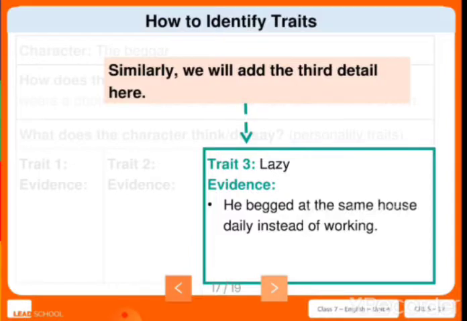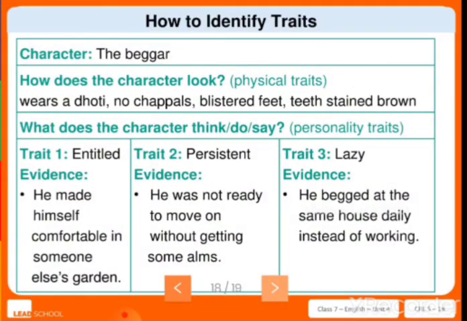Then the next triad is lazy. The fellow seemed to be very young, but he was not going for work, isn't it? But he is in a way to beg. So he begged at the same house daily instead of working. So now we found out the personality traits of the particular person, right? With that, we have identified the triads of the character.